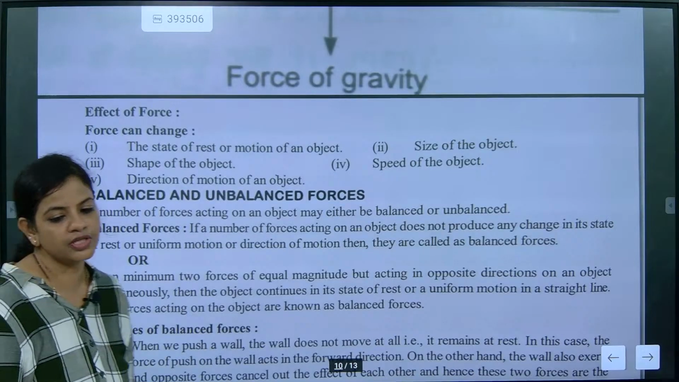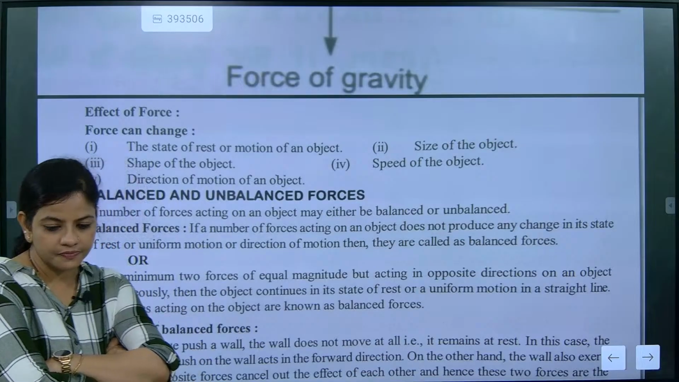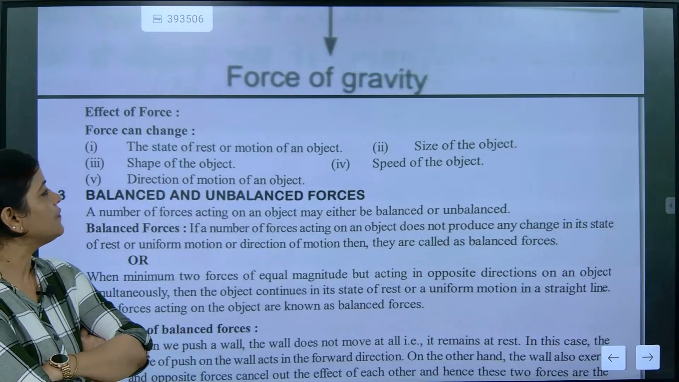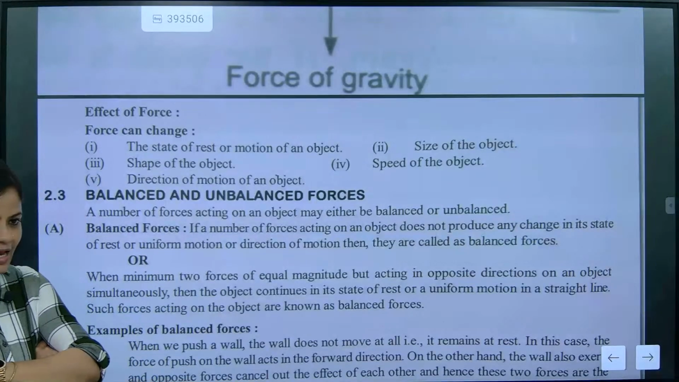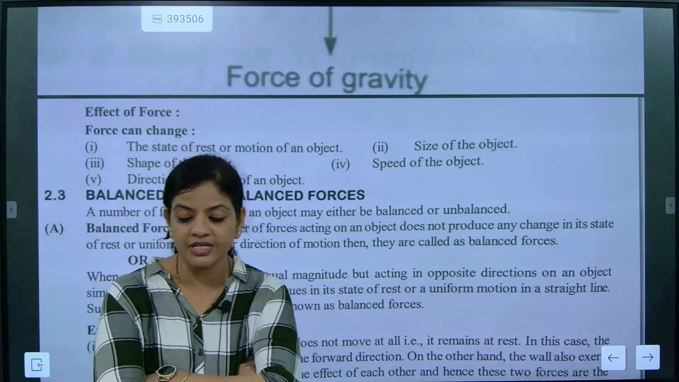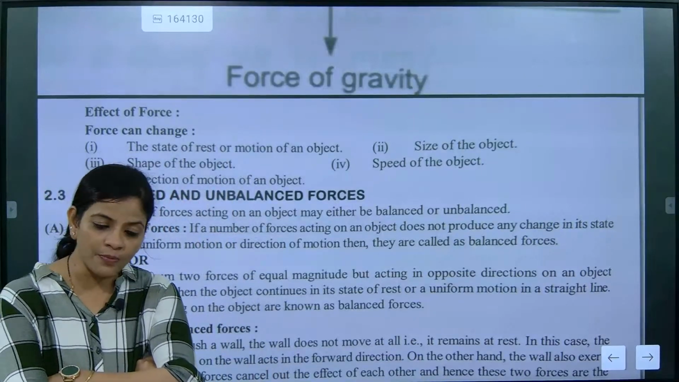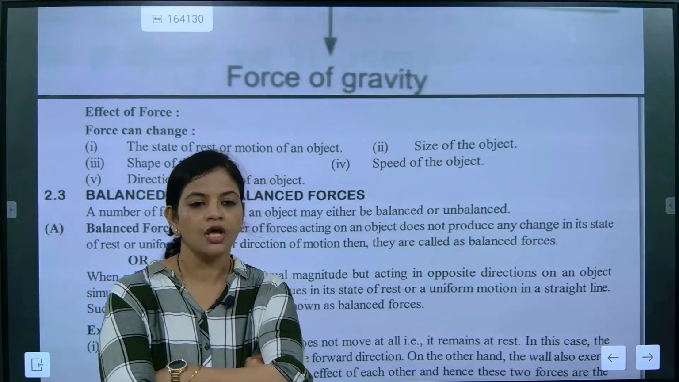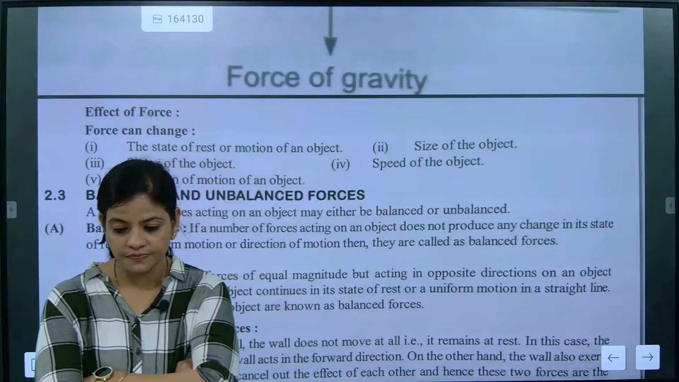After that we came to know what are the effects of forces. When we are talking about the effects of force, what we have learned is that the state of rest or motion of an object is known with the help of force, because, beta, if an object is kept at rest, it will stay at rest until and unless you apply an external force. Understood? The moment you apply the external force, the body will move from its location. So that's what the statement is. So what can be the effects of force?